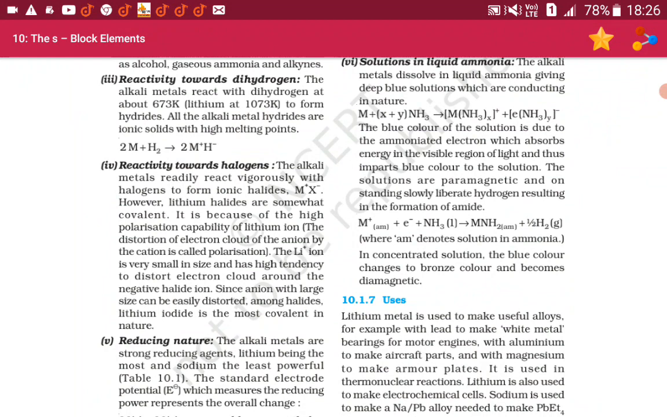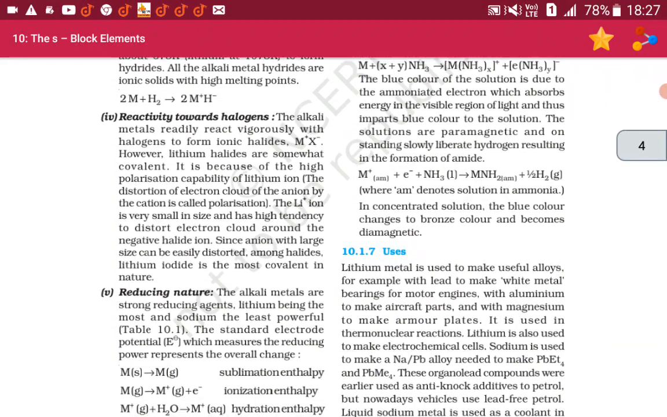The solutions are paramagnetic and on standing slowly liberate hydrogen, resulting in the formation of amide. M plus 1 electron plus NH3 is converted into MNH2 plus half H2, where am denotes the solution in ammonia. In concentrated solution, the blue color changes to bronze color and becomes diamagnetic.